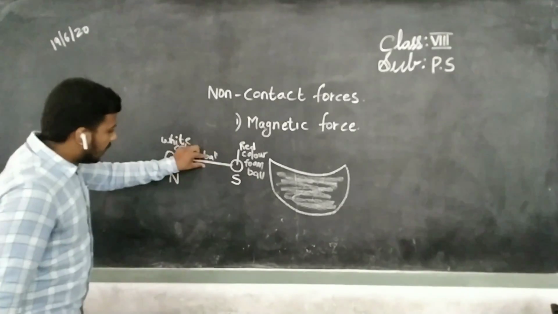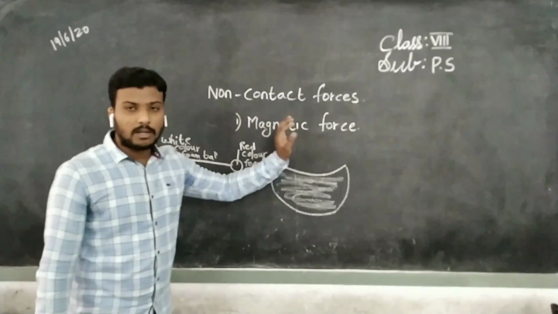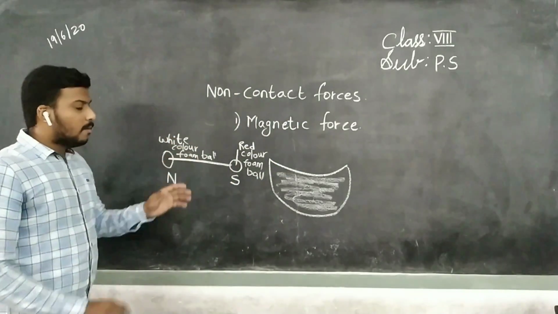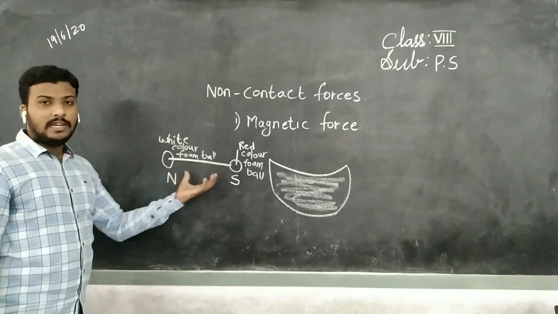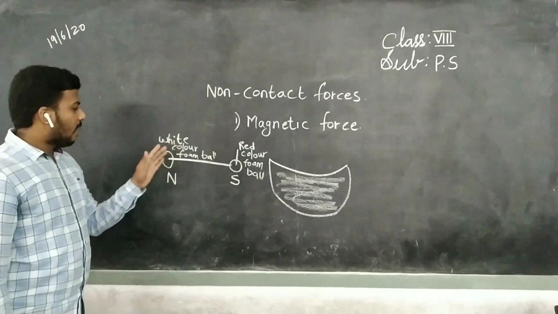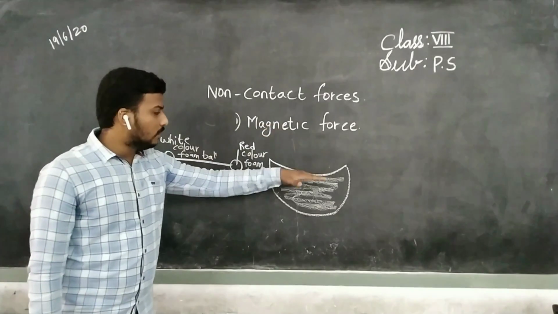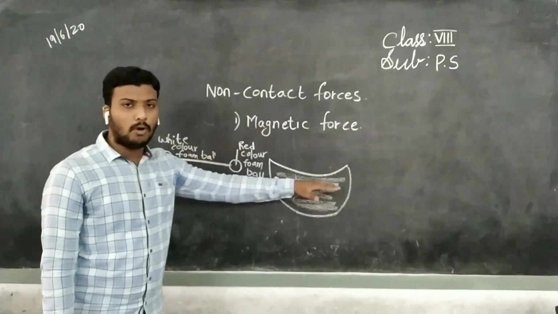And right now, keep this in the water. Understand, children? Keep this in the water. Right now, you take another needle. Same process, you do the same. Magnetize the needle. After that, identify the directions of the needle and put the foam balls: red colored foam ball to the south and white colored foam ball to the north. Same, you put the other one in this tumbler, or you can say this bowl of water.